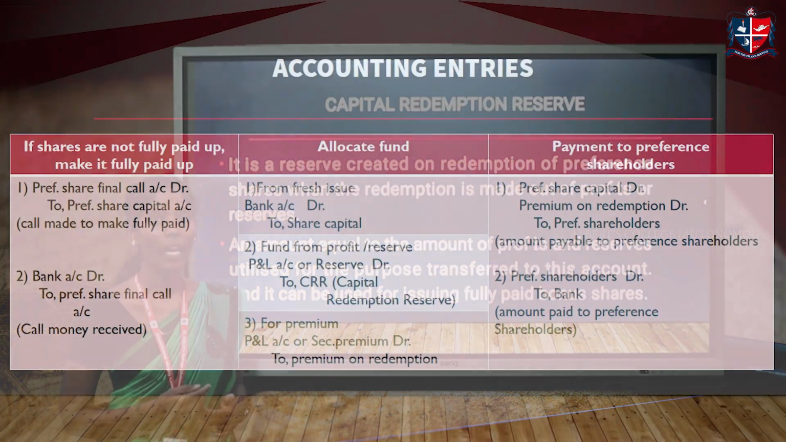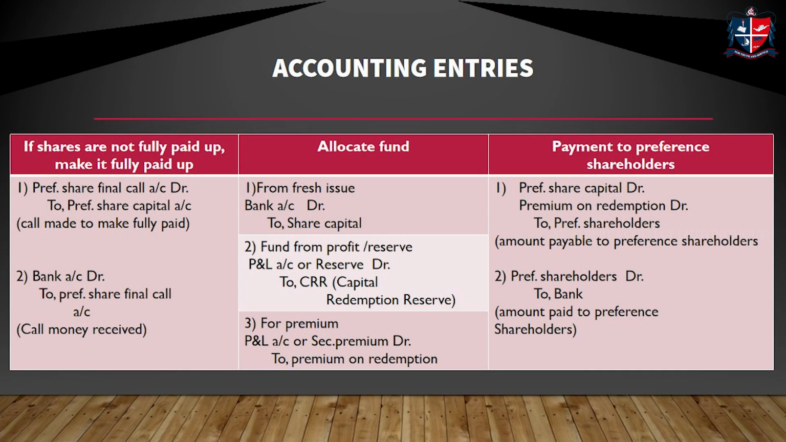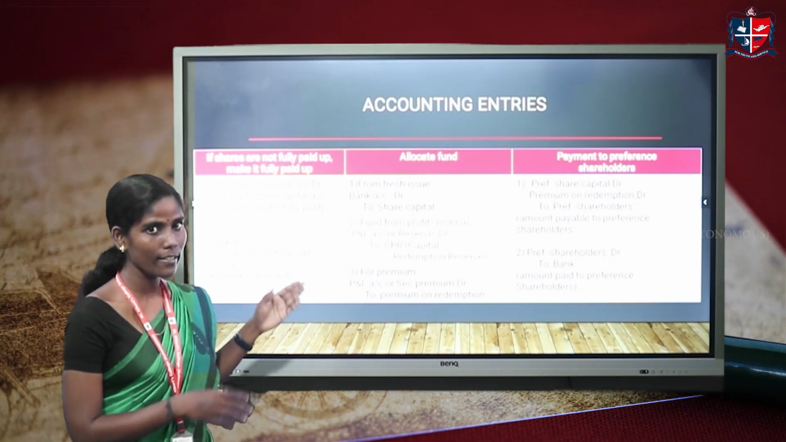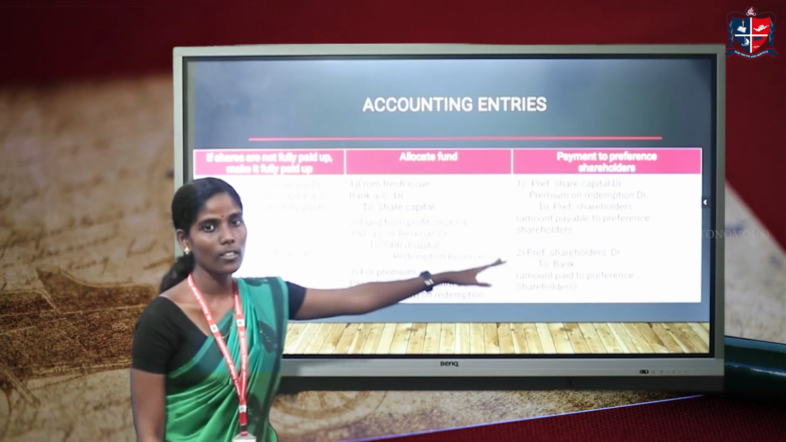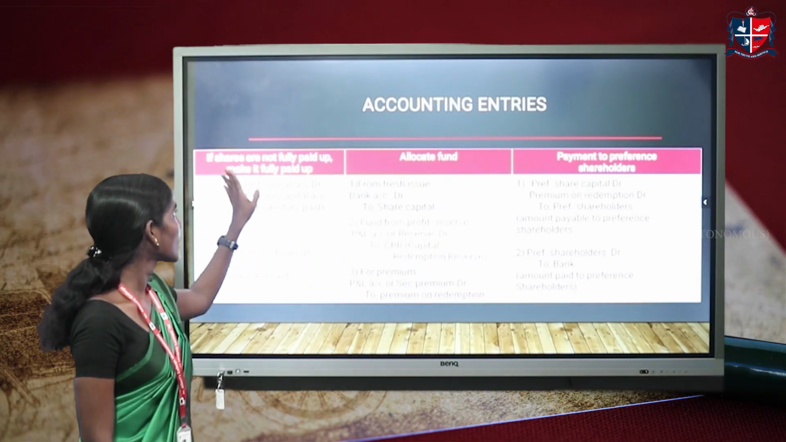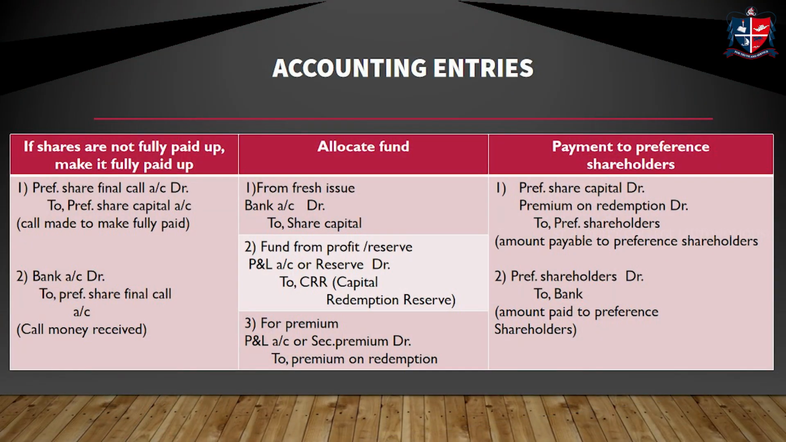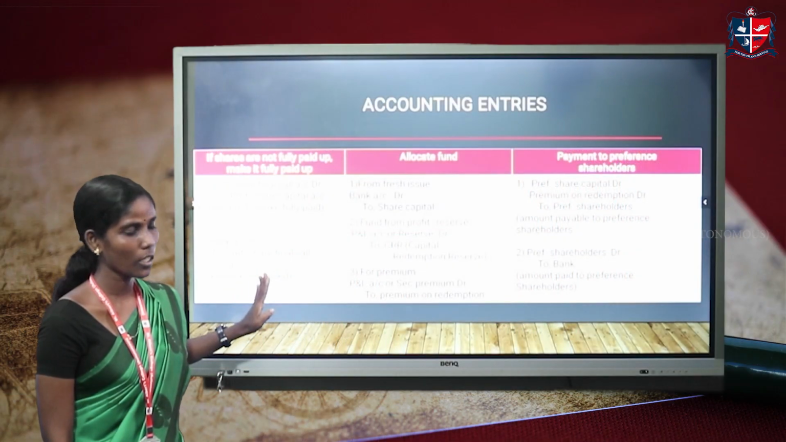They cannot be used for another purpose. Okay, let's do a practical section. Redemption is a procedure, so I have divided the entire procedure into 3 stages. First one, shares are made fully paid up. In the conditions, we have said that for making the redemption, the shares must be fully paid up. If the shares are not fully paid up, we have to make them fully paid up. So the first stage will be making the shares fully paid up.